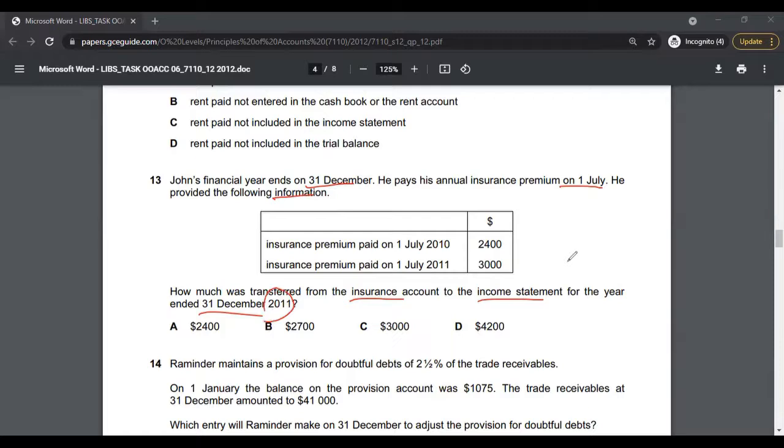You need to calculate the insurance premium expense at 31st December 2011. So let's look at what has been done. Insurance premium paid on 1st July 2011 is 2,400, and then insurance premium is paid on 1st July 2012 for 3,000. So basically half is for 2011 and half is for 2012. So we need to add these halves together for the expense.